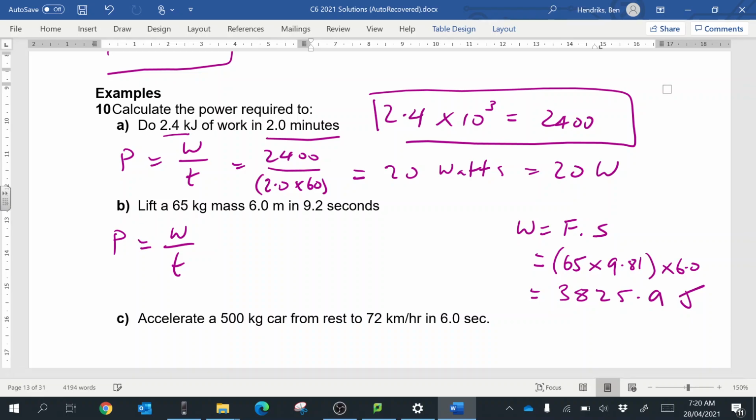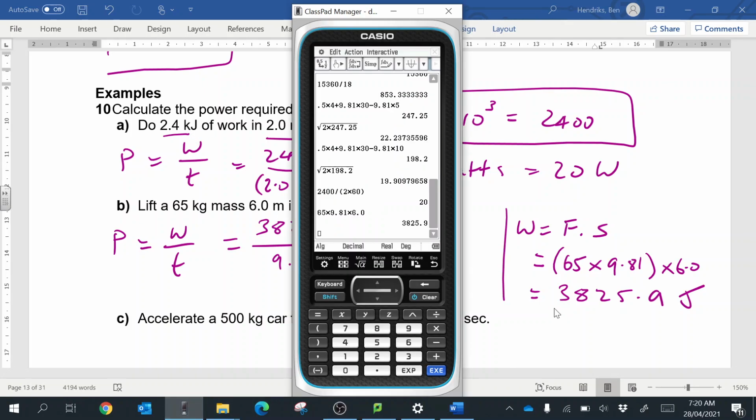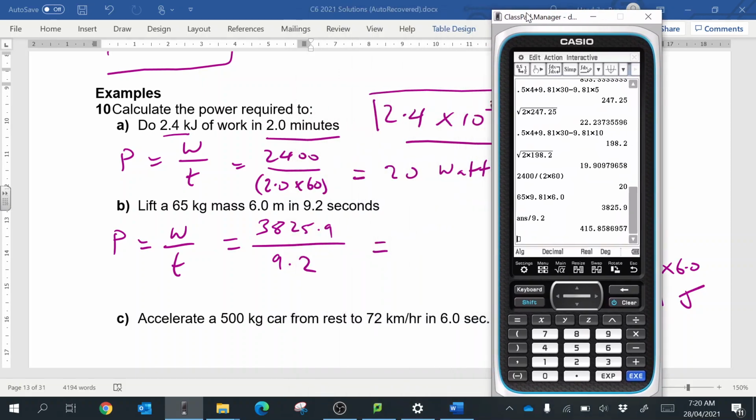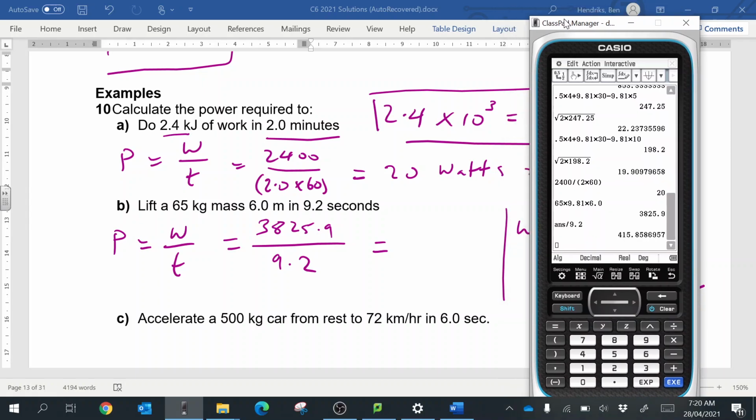Okay, I'm keeping that with lots of decimals because I want to use it in this calculation over here. 3,825.9 divided by 9.2 equals, just chuck that into the calculator, should just be able to go answer divided by 9.2 now, and it's 415.9, so let's just go up to 416.